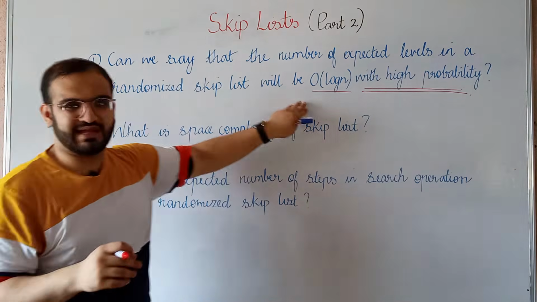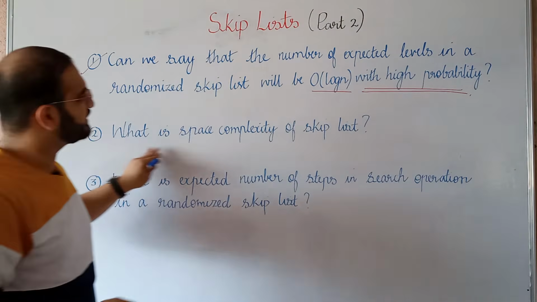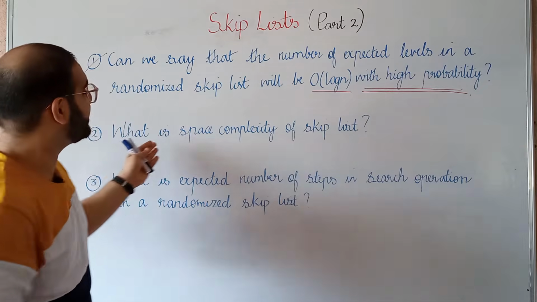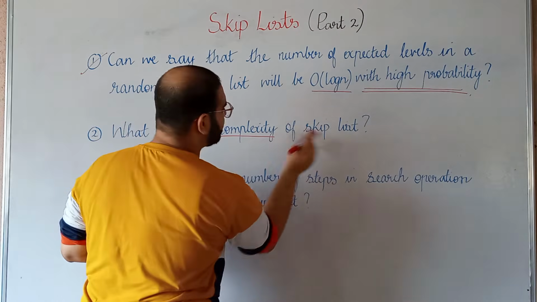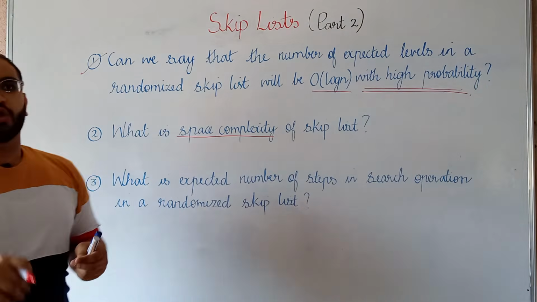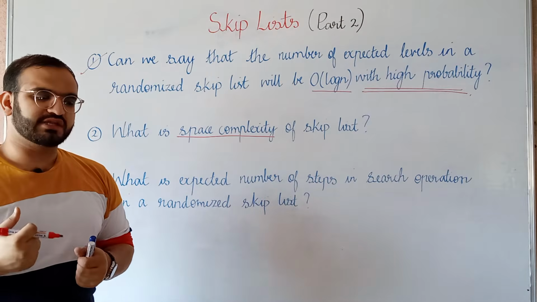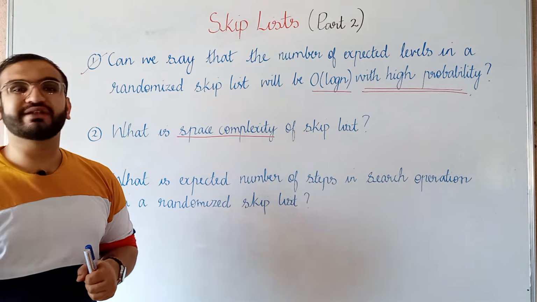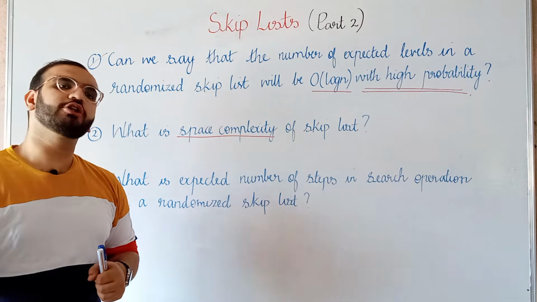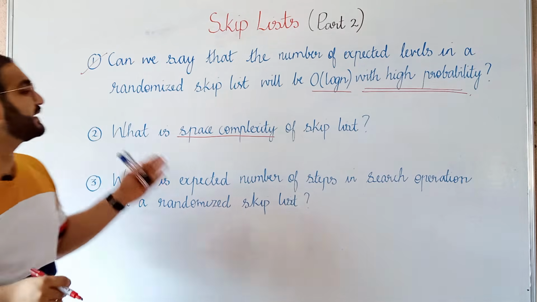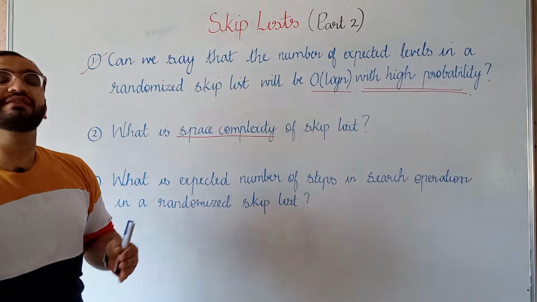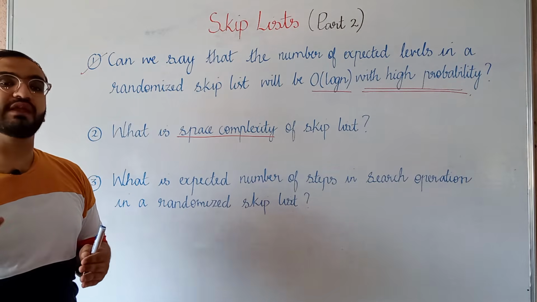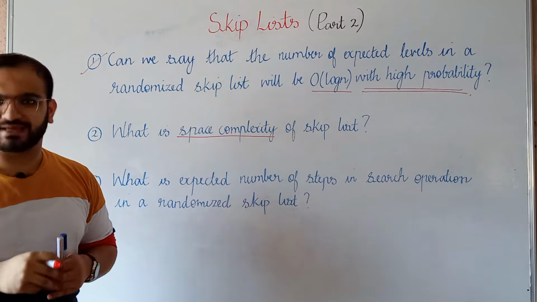So we will do this analysis, and the next thing that we are going to see is the space complexity of our skip list. We started learning skip list because we were able to search in a sorted linked list in order of n time, but in case of a skip list, we saw that we can perform the same search operation in order of log n time.